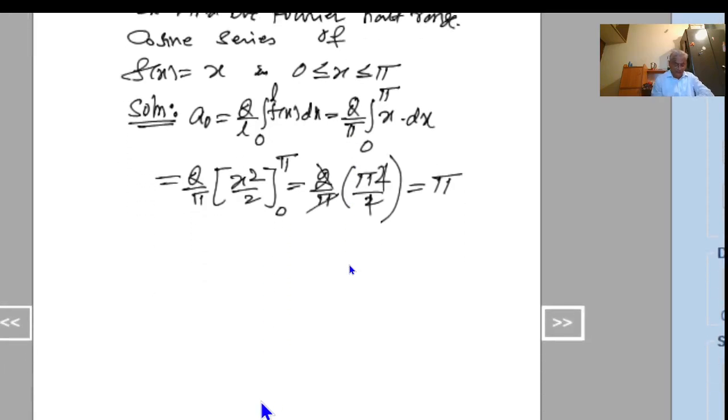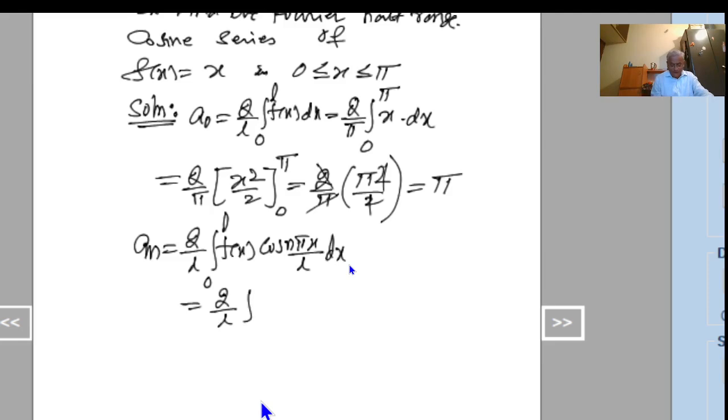Now you find the a_n value. a_n is equal to, by the formula, 2 by L, integral 0 to L f of x into cos of n pi x by L dx. This is equal to 2 by pi, integral 0 to pi, f of x is x, into cos n pi x by L, L equal to pi, that is just cos of nx dx. Now integrating this is equal to 2 by pi.